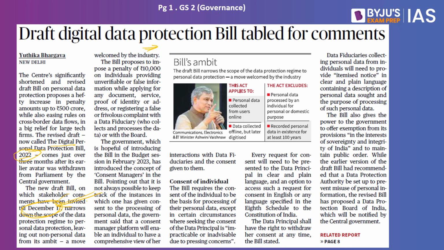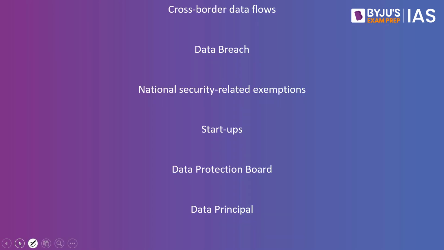So what are we speaking about? We are speaking about the Digital Personal Data Protection Bill. Let's discuss some of the key aspects and provisions of this legislation. The first is in reference to the cross-border data flows. What is this cross-border data flows? We did discuss in our CNA recently about data localization. What is this data localization? The data of the country citizens should be within the boundaries of the country, and this data should not be exported to another country. That is what is called as data localization.